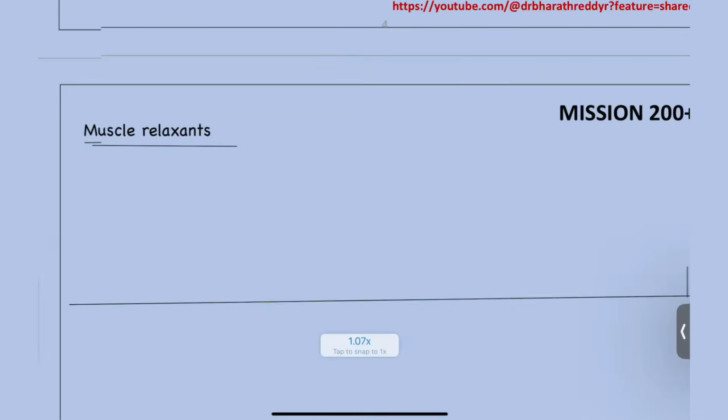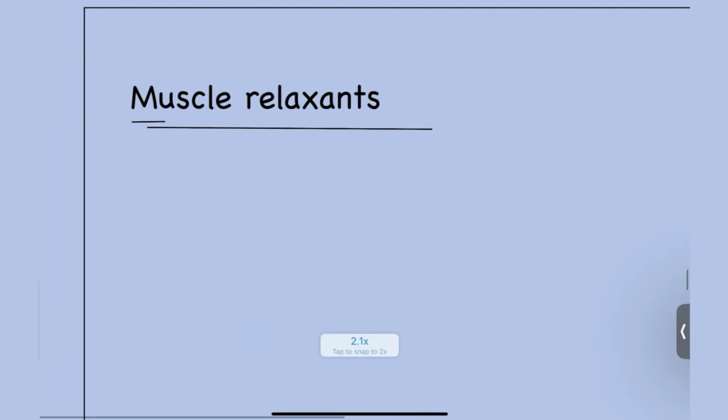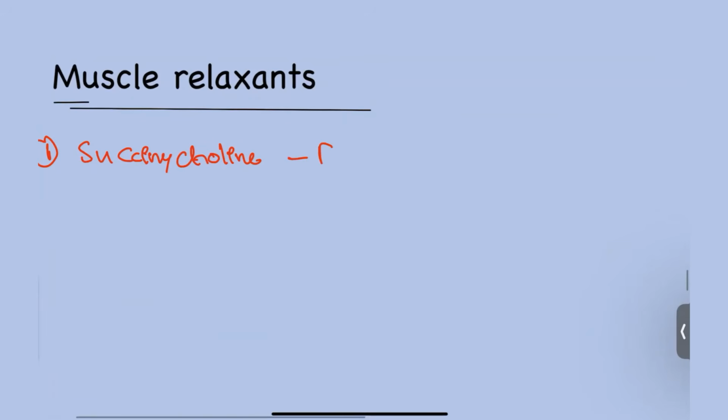Next, muscle relaxants that we are going to discuss here. The first drug that you have to remember is succinylcholine. Succinylcholine is a fast and short acting drug, with faster onset and short duration.